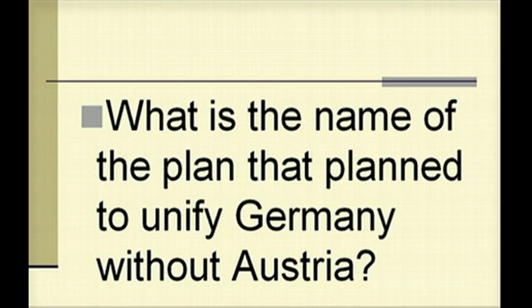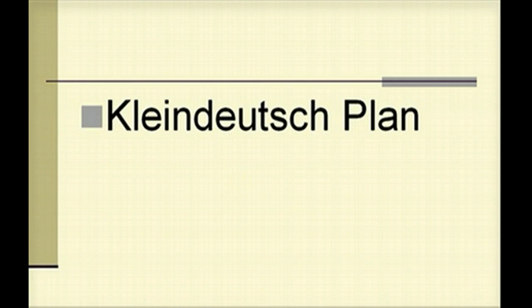What is the name of the plan that planned to unify Germany without Austria? So the plan that was successful? That is the Klein-Deutsch plan. Klein-Deutsch, our second plan. Gross-Deutsch failed.